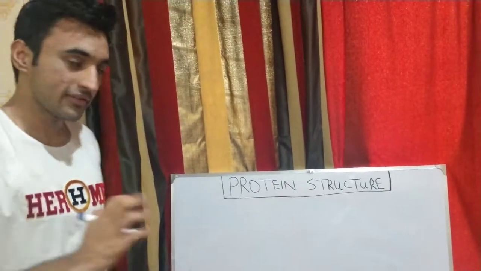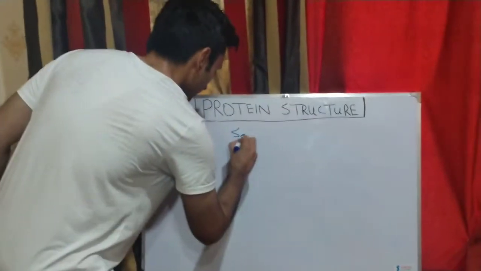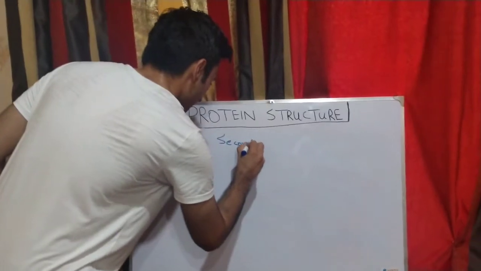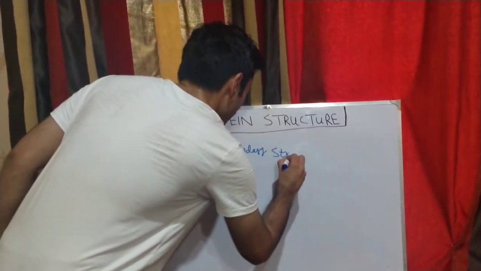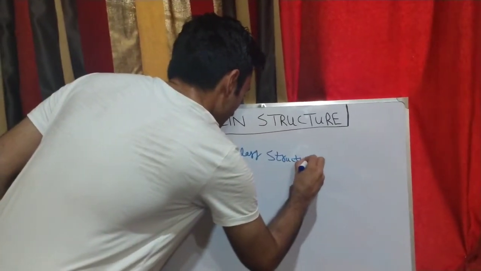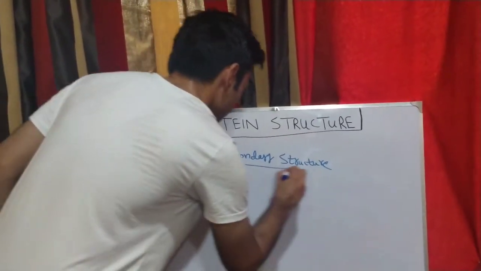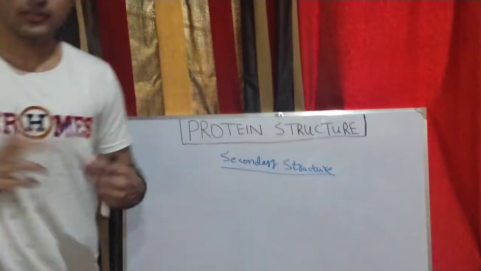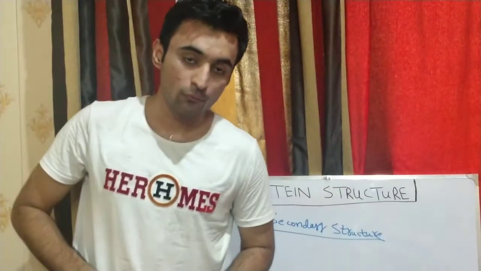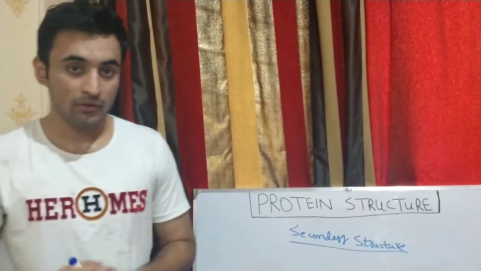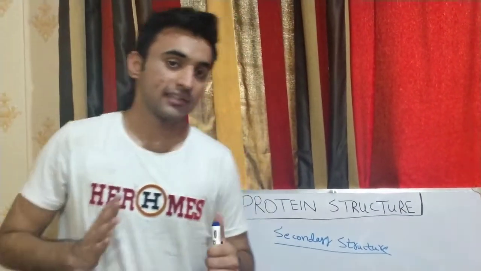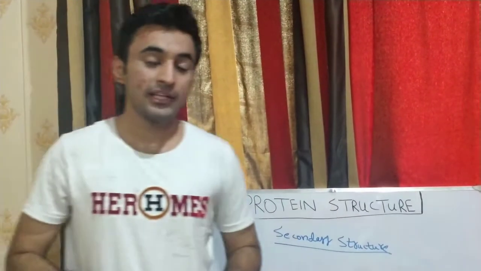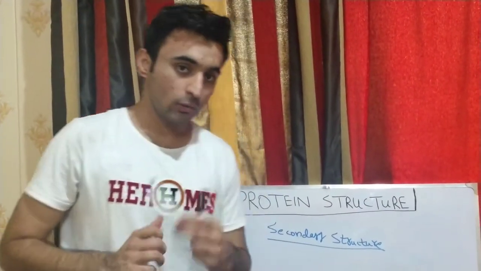Now we will move towards the secondary structure of the protein. So what is this secondary structure? Secondary structure of the protein involves the pairing of amino acids which face towards each other, and secondary structure consists of the alpha helix. So I would like to tell you what the alpha helix is.